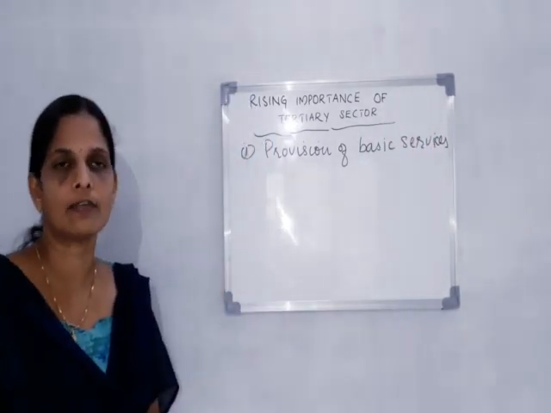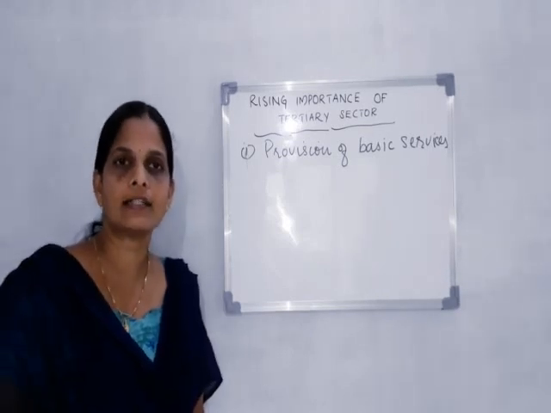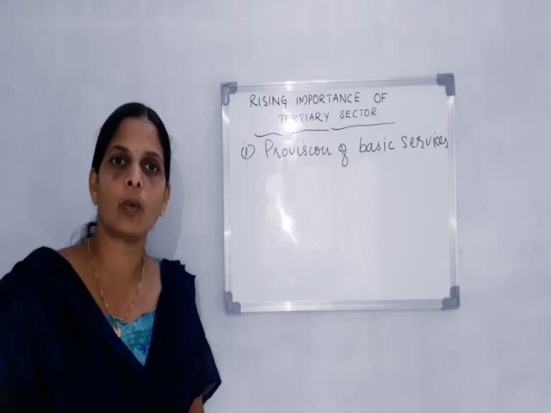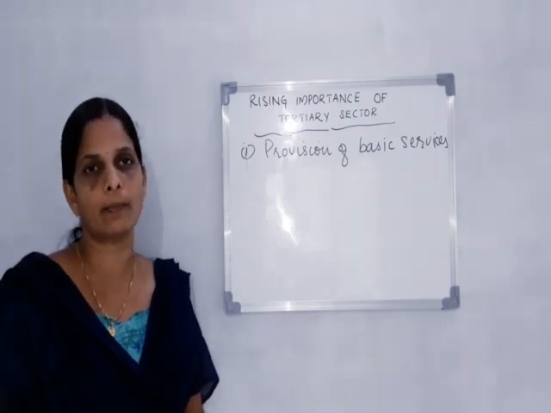In a democratic country, it is the responsibility of the government to provide basic services to the people.